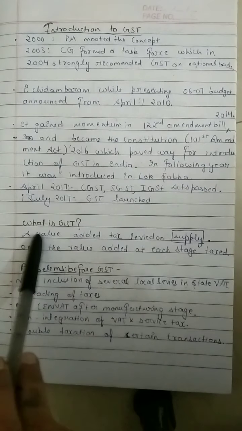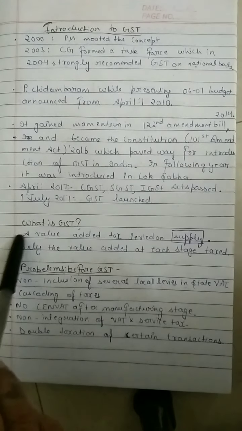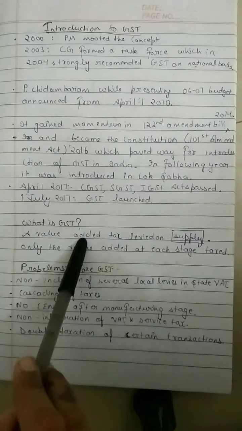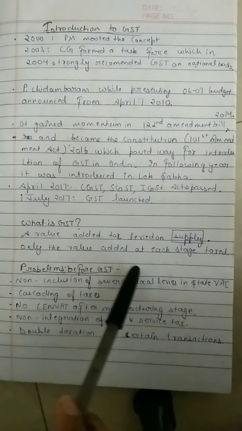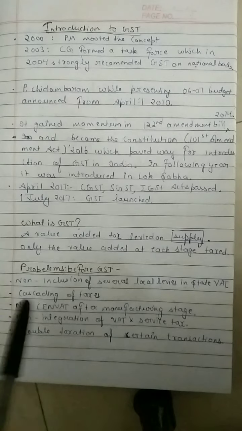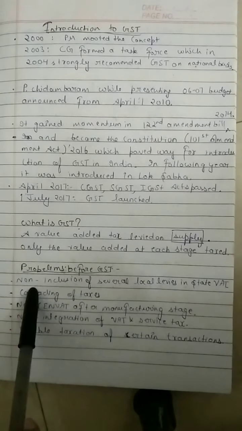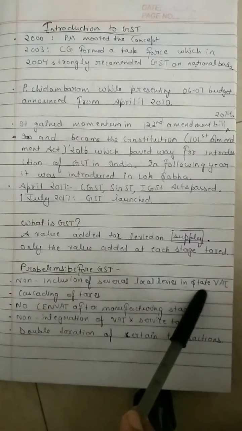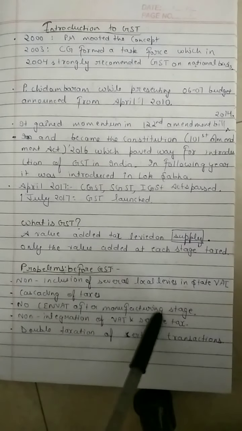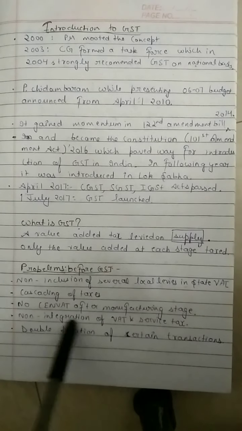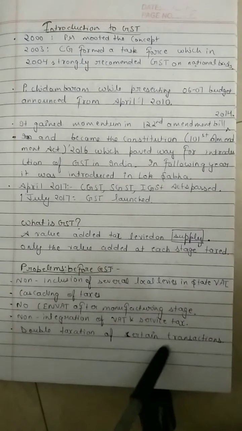What is GST? To brief it in one sentence, it is a value added tax levied on supply. Only the value added at each stage is taxed, so there is no double taxation. Problems before GST: non-inclusion of several local levies in state VAT, cascading of taxes, no VAT after the manufacturing stage, non-integration of VAT and service tax, double taxation of certain transactions.